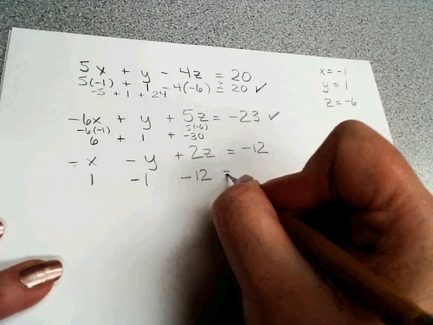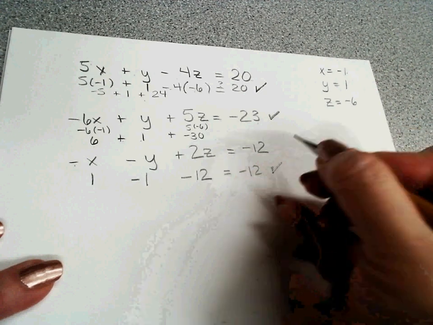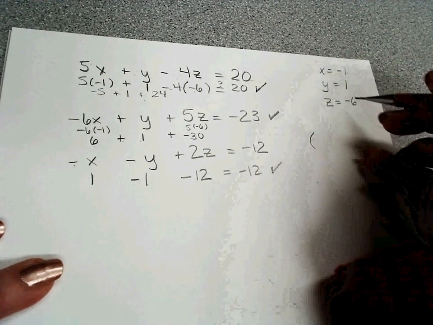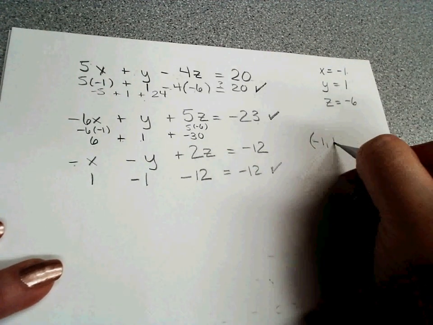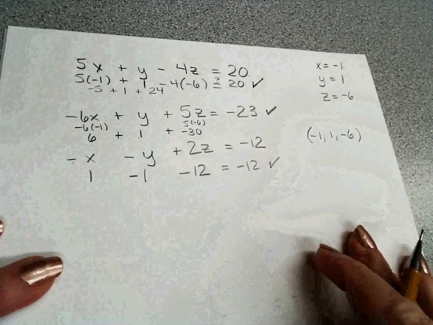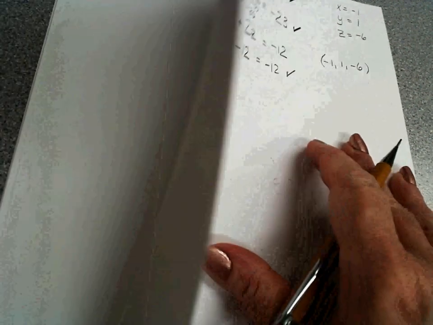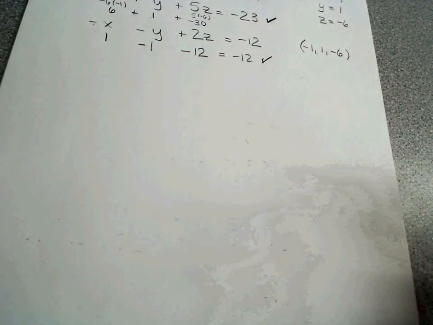Negative 1 makes negative 1. 2 times negative 6 makes negative 12. 1 minus 1 is 0. Minus 12 equals minus 12. Check. Works in all three. So my final answer I write as an ordered triple.